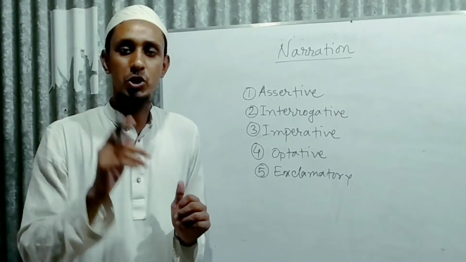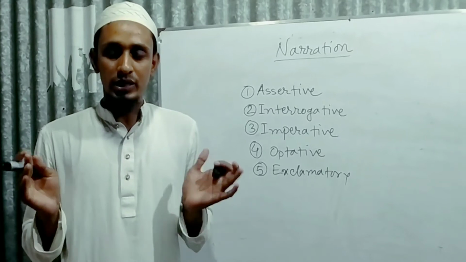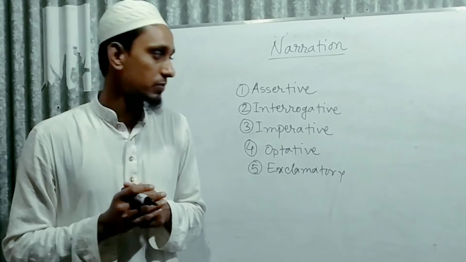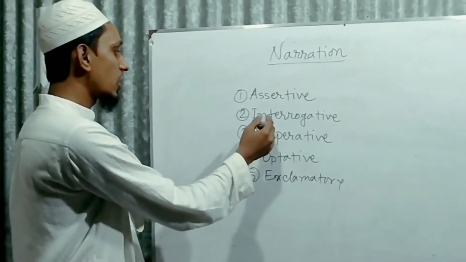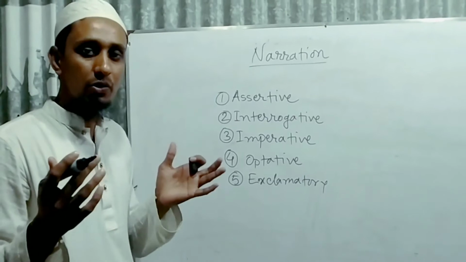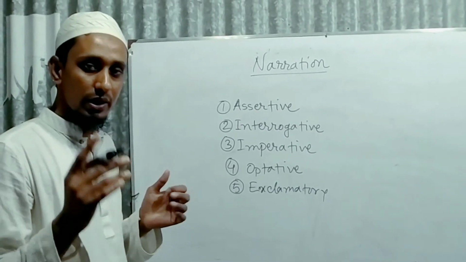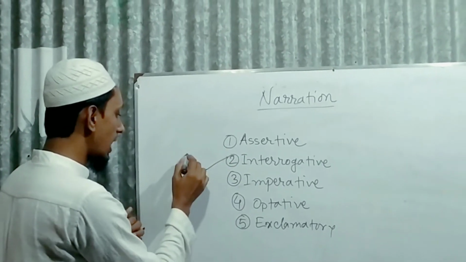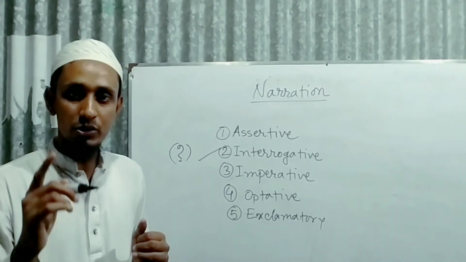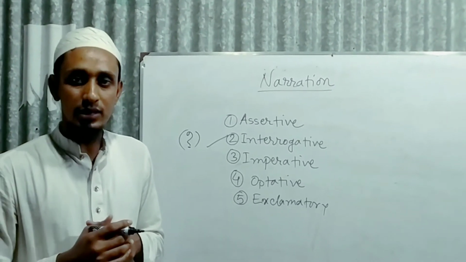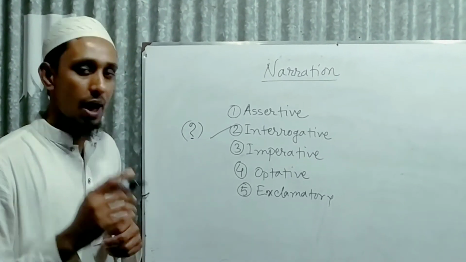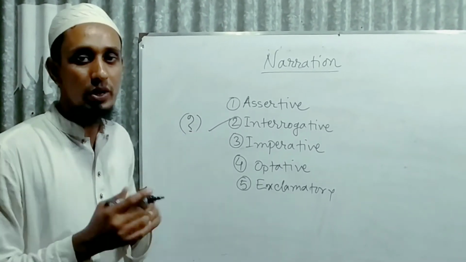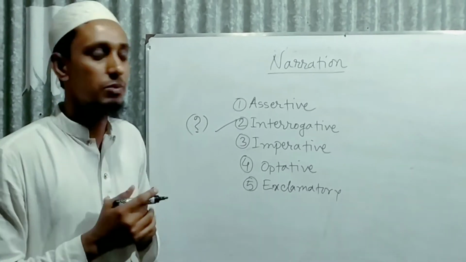But today I will show how we can easily catch what sentence it is. Look at this. This is interrogative. How can we understand that it is interrogative? If you find a question mark at the end of the sentence, you should take it as an interrogative sentence. So I am repeating again. If you find a question mark at the end of the sentence, it will be an interrogative sentence.